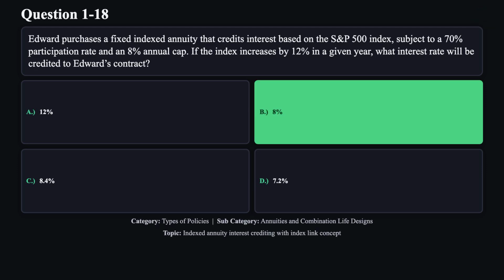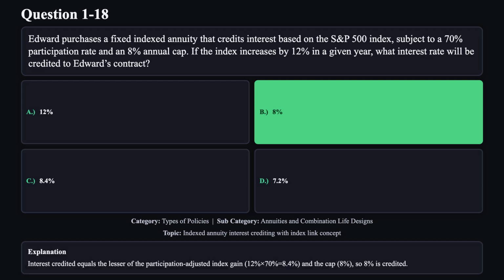The correct answer is B. Interest credited equals the lesser of the participation-adjusted index gain and the cap. 12% multiplied by 70% equals 8.4%, and the cap is 8%, so 8% is credited.